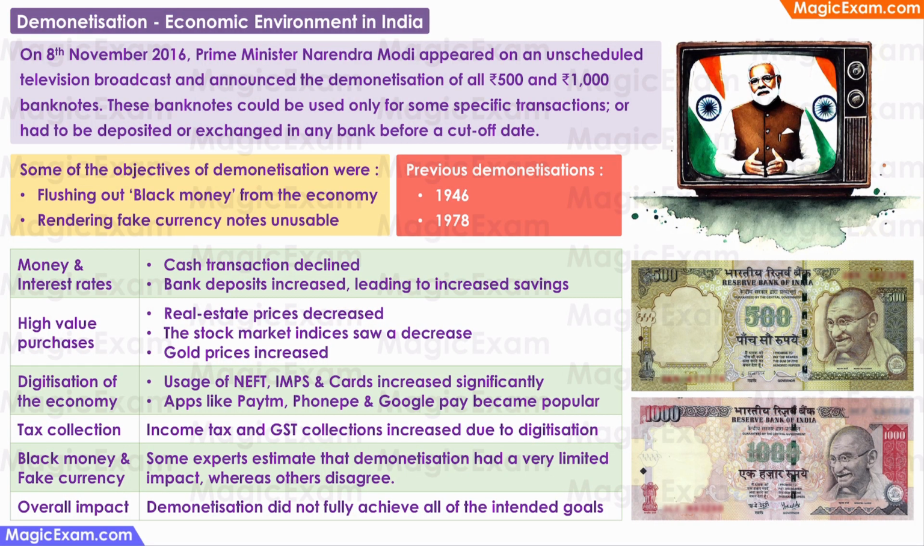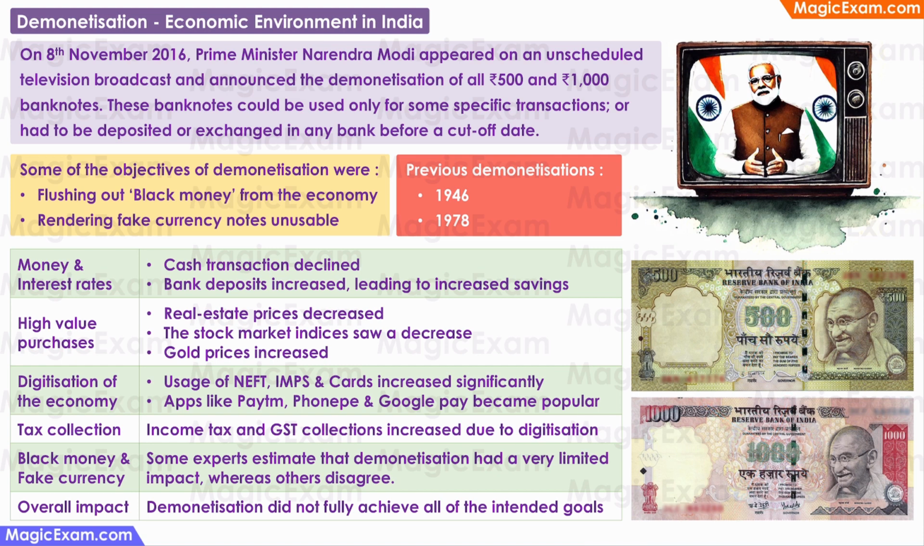The last topic in the business environment chapter is demonetization. This topic is discussed here because this one event or one action by the government had a significant effect on the Indian economy. On the 8th of November of 2016, Prime Minister Narendra Modi ji appeared on an unscheduled television broadcast and announced the immediate demonetization of all 500 rupee and 1000 rupee banknotes.